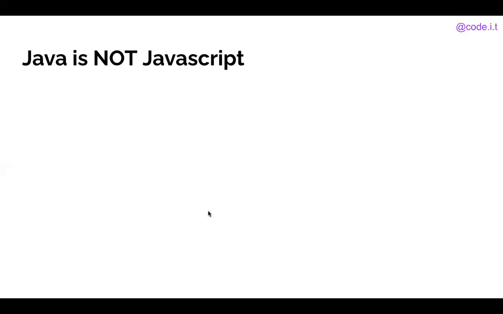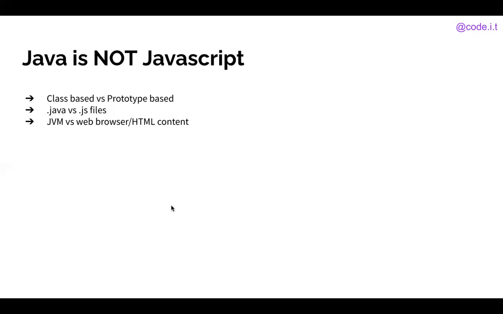So an important distinction here is that Java is not JavaScript. First of all, Java is class-based, while JavaScript is prototype-based. Everything you code in Java must be in a class, like class Main, whatever you want to call it, it needs to be in a class. Again, their files are saved differently. So if you save a Word document, it'll save as a .docx. So a Java file will save as a .java, while a JavaScript file will save as a .js.